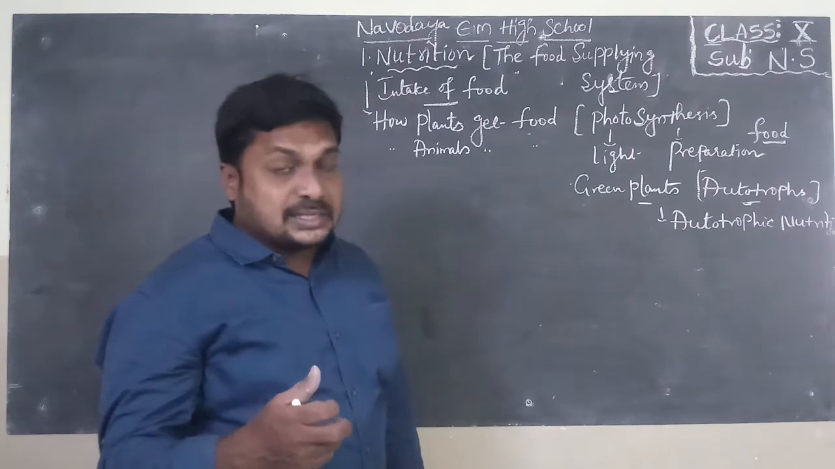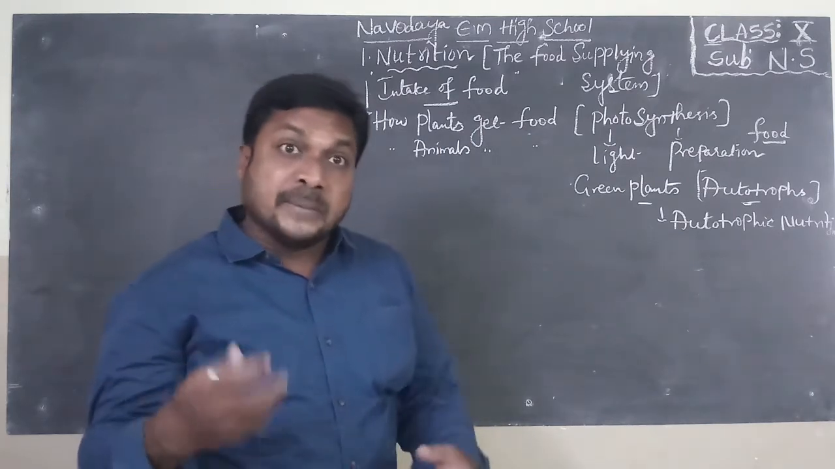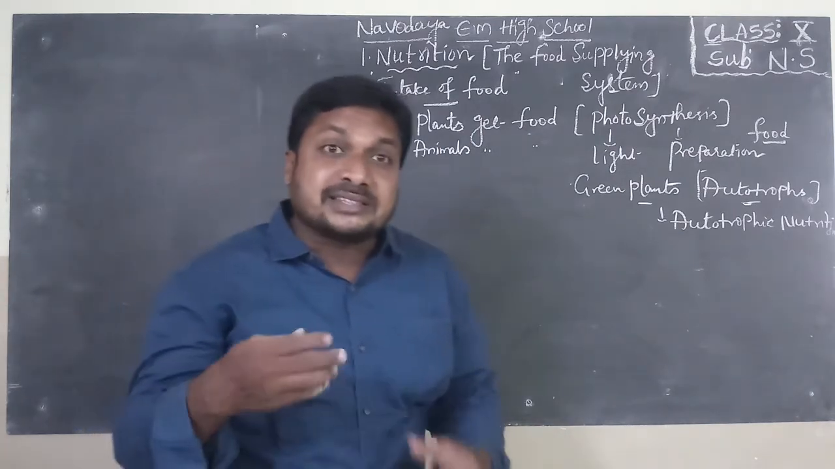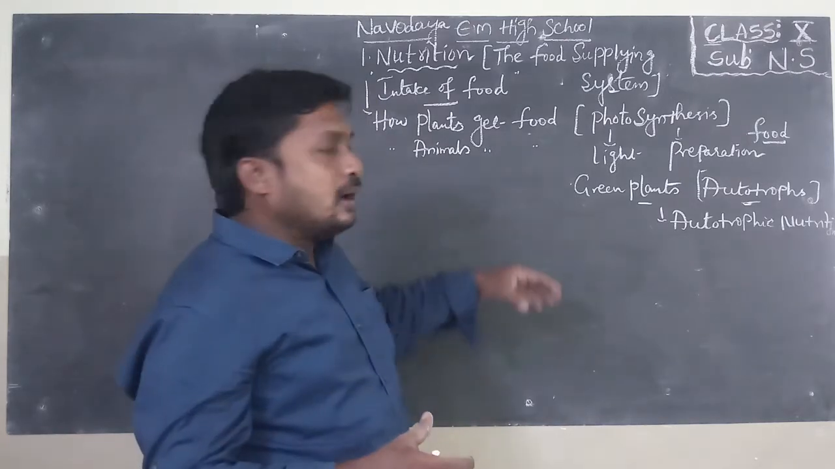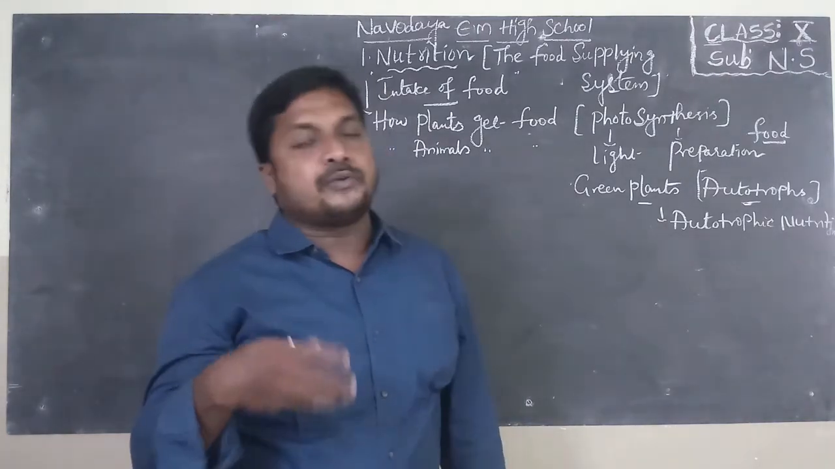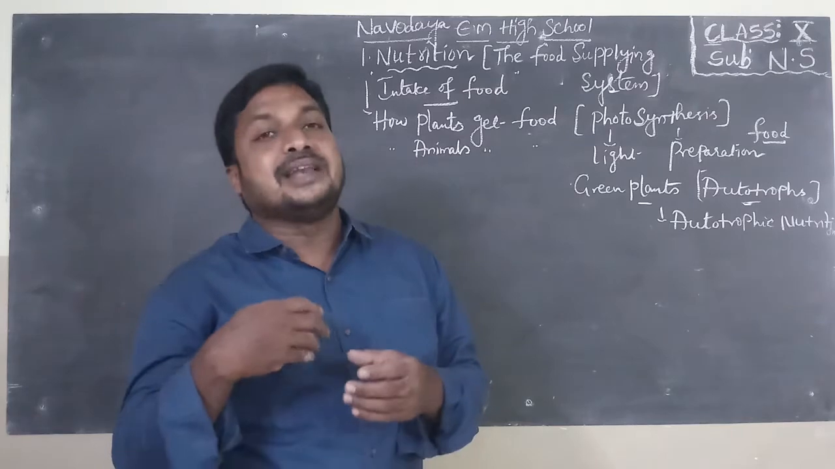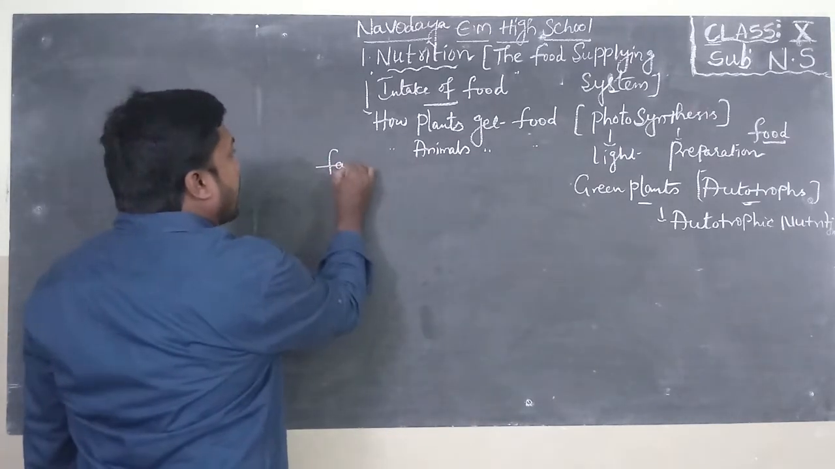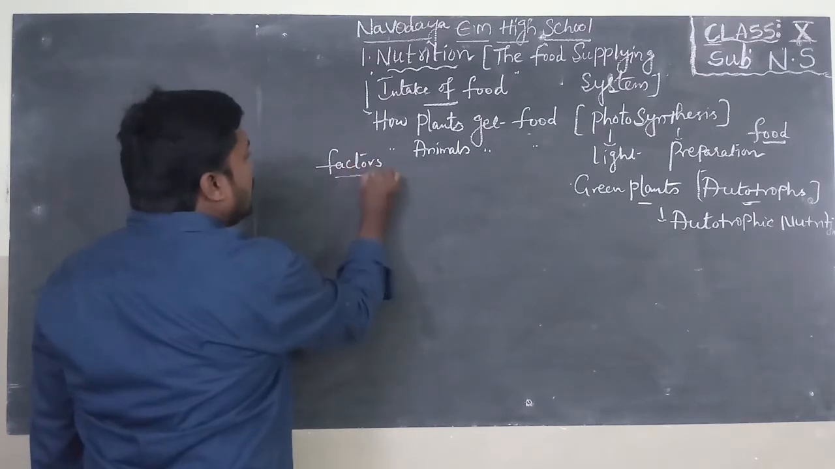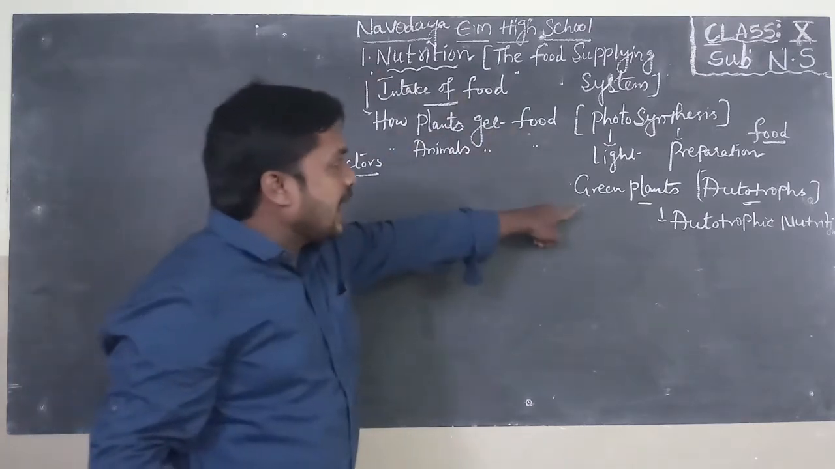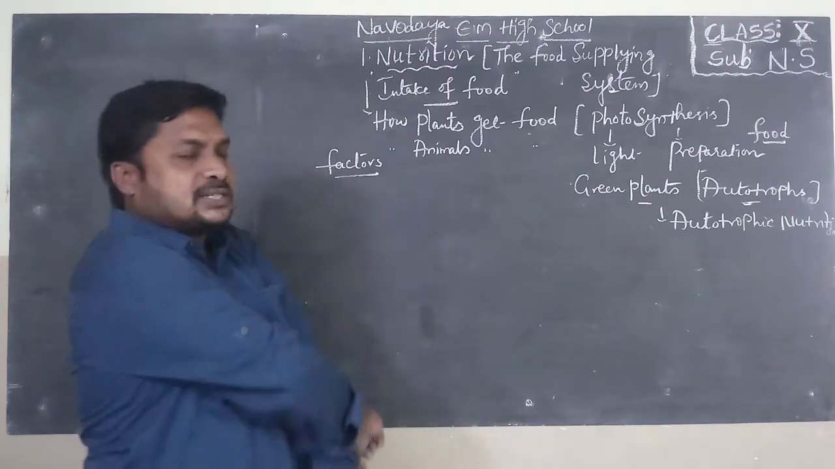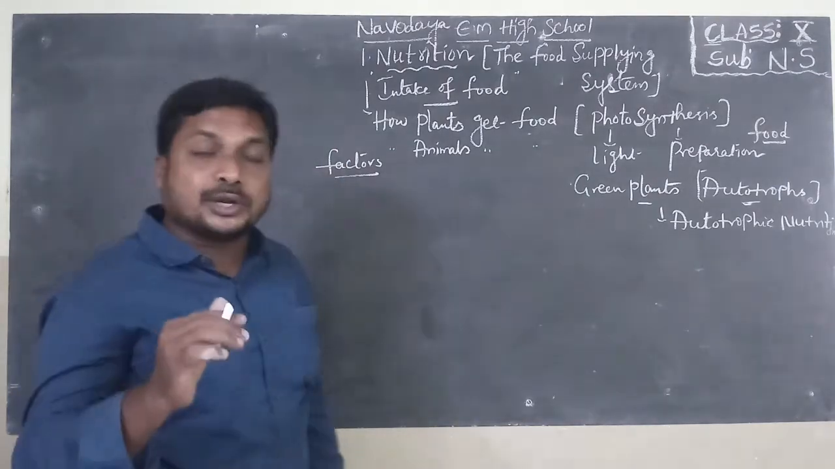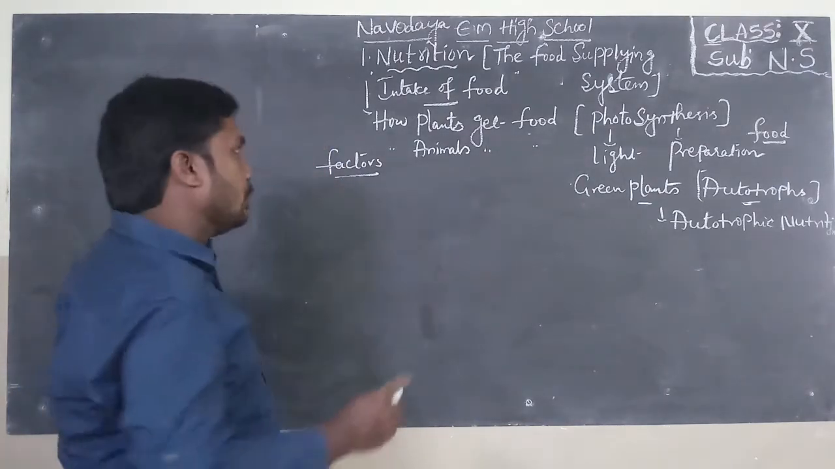For this purpose, green plants require different materials. So many scientists researched green plants, how they perform photosynthesis, and which gas is released during photosynthesis. Now, I will explain the factors which are essential to green plants to perform photosynthesis.